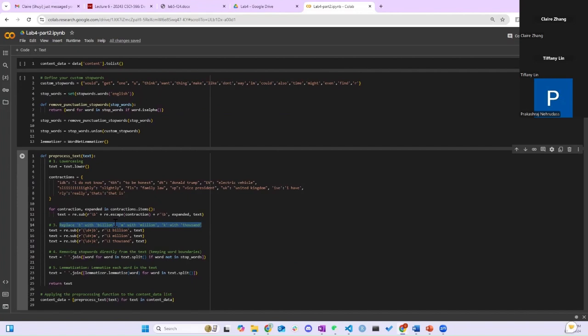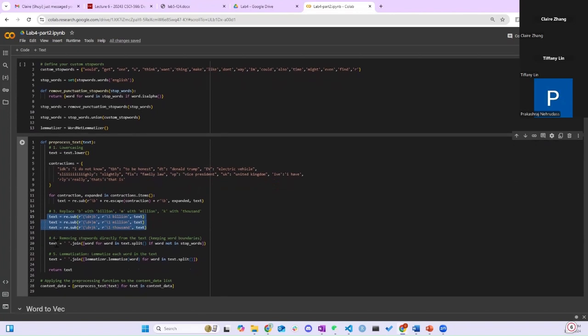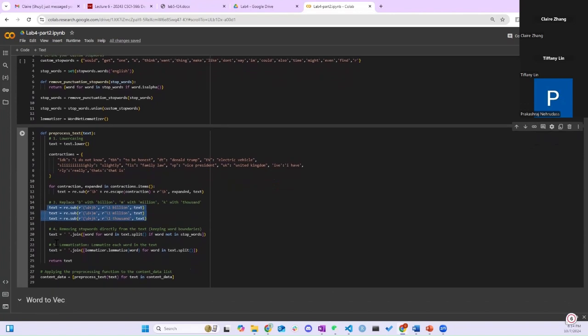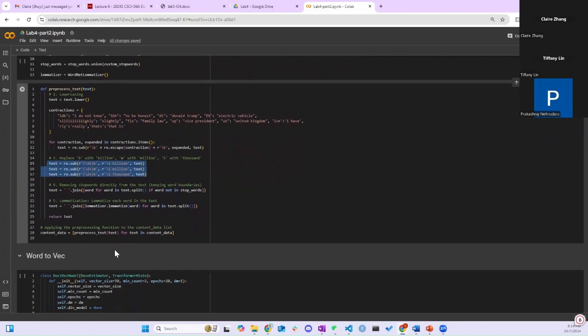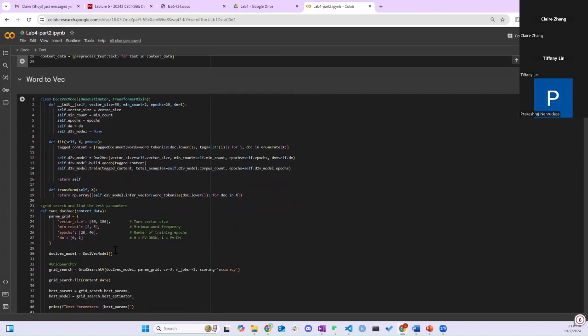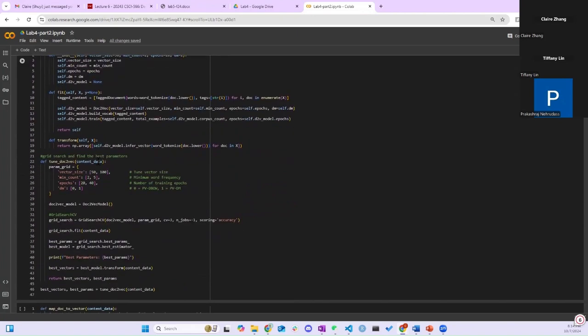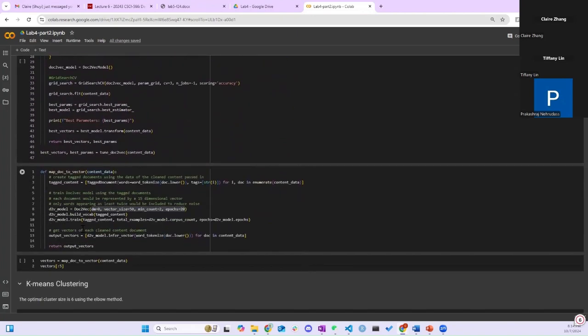For example, a lot of people use B as billion and M as million. That's something that we saw in the post content. So we decided to substitute it with the actual number: billion, million, and thousands. Then we removed stop words, and then we lemmatized the text so that everything is in a consistent form. After that, we applied word2vec to get the vectors for each text content.